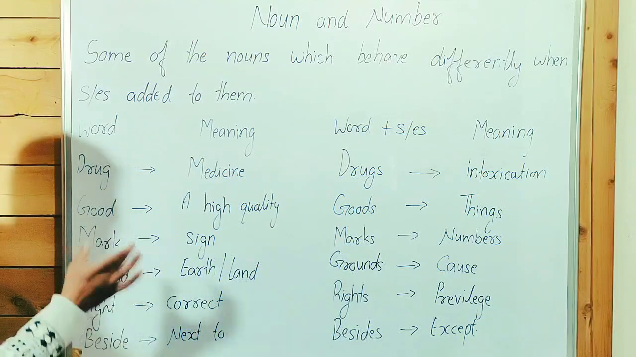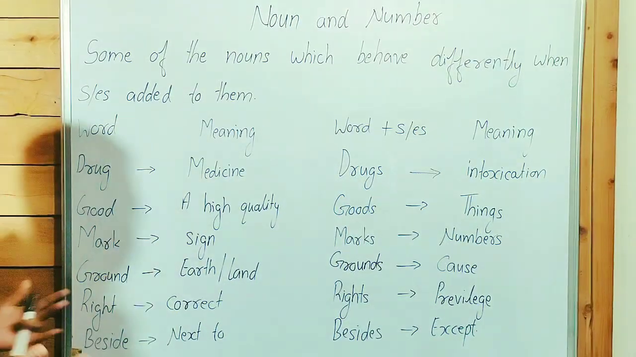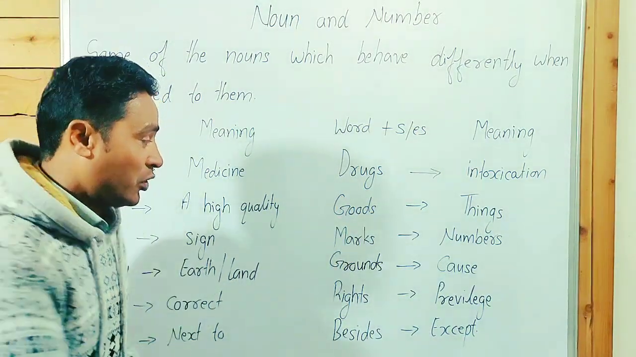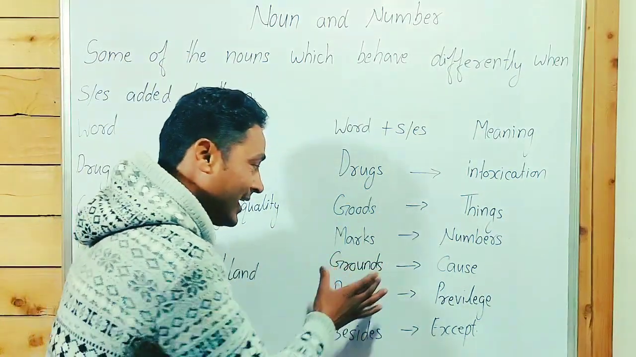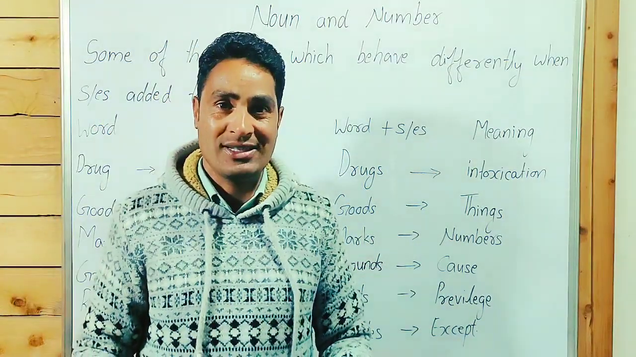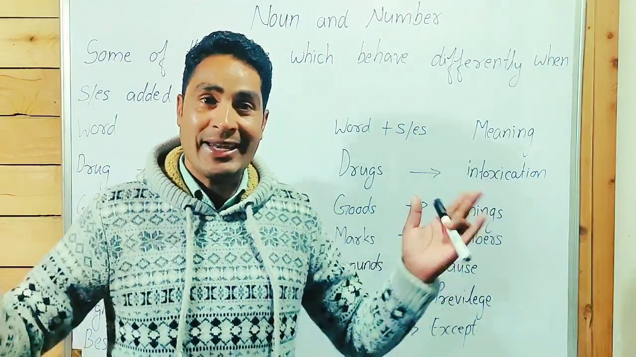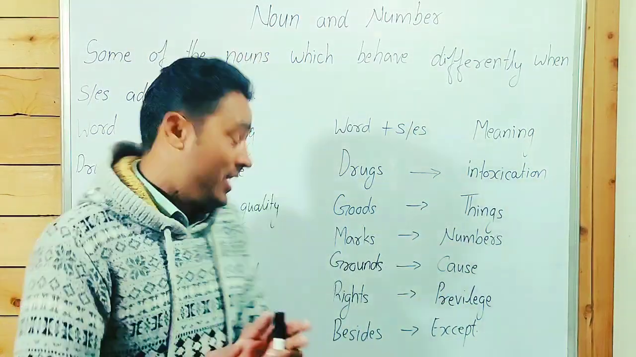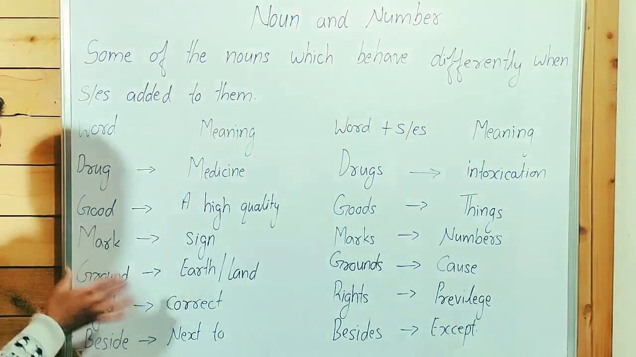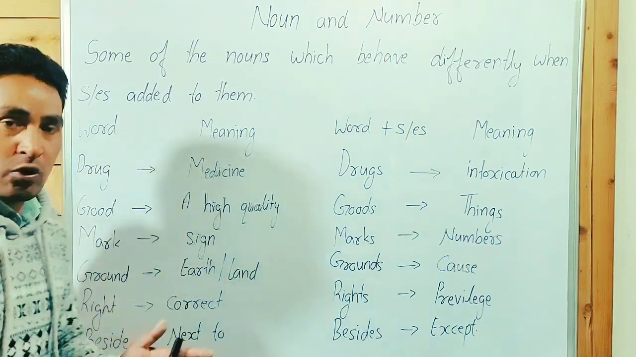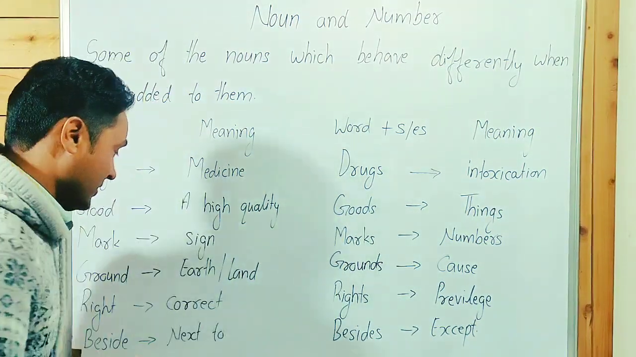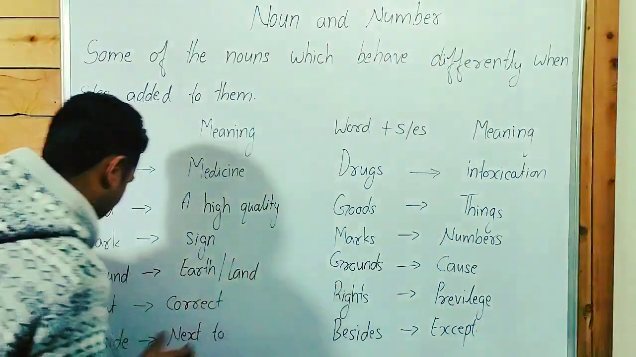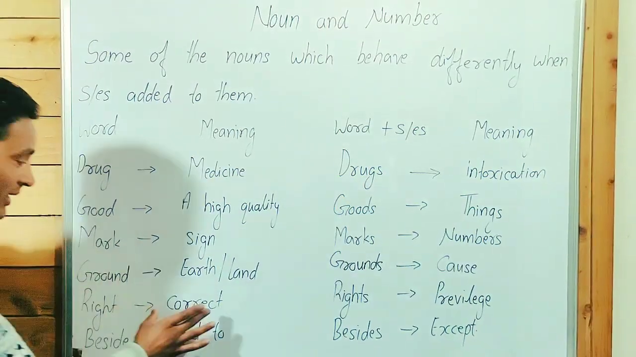Ground means earth and land, you know very well about it. When we add s at the end, grounds means reasons. It doesn't mean many grounds, one ground, two grounds. No, ground is an uncountable noun. We can't count one, two, three grounds. Grounds has a different meaning.